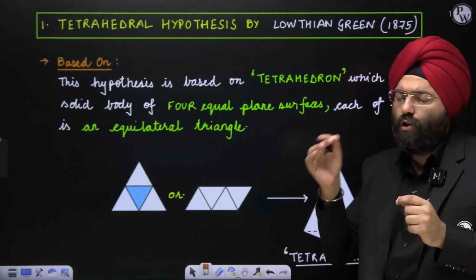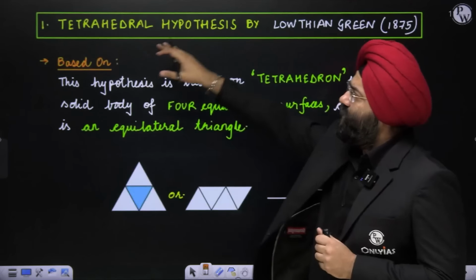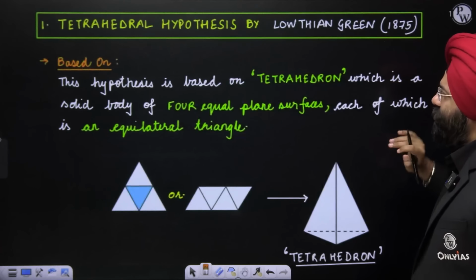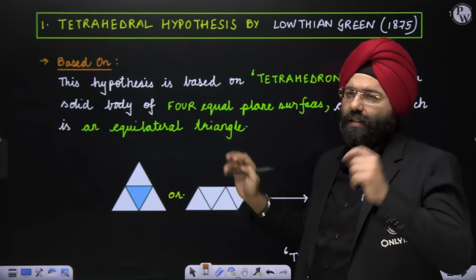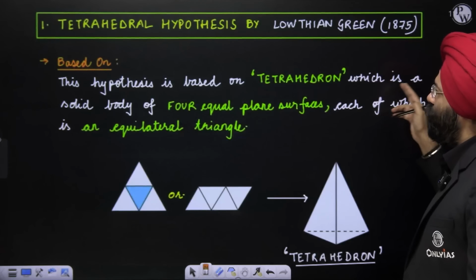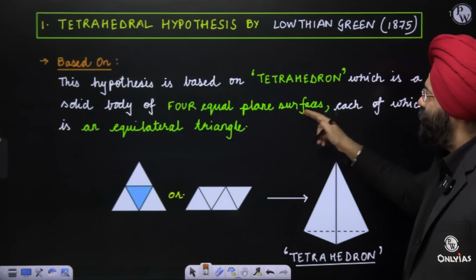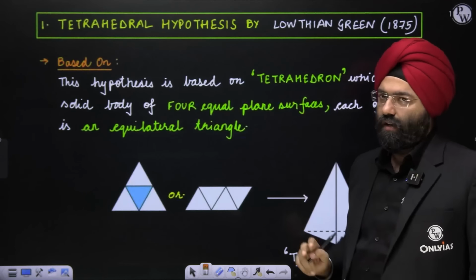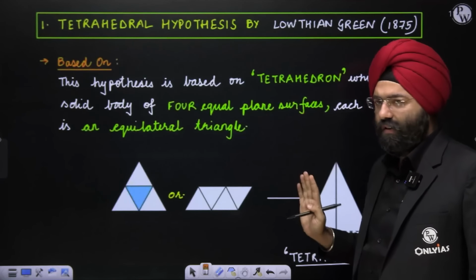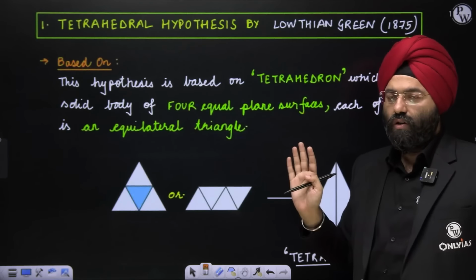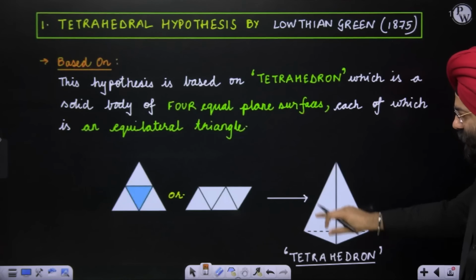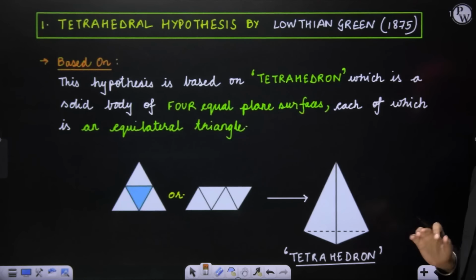Now let us understand, you've understood what a tetrahedron means. Now let us understand the theory. Tetrahedral hypothesis by Lothian Green, 1875. This hypothesis is based on the tetrahedron, which is a solid body of 4 equal plane surfaces, each of which is an equilateral triangle. So they have equal plane surfaces. They are equilateral also. Combining them forms this tetrahedron.